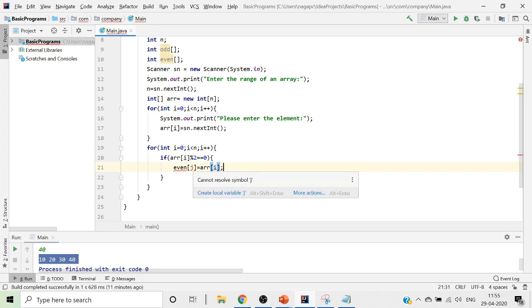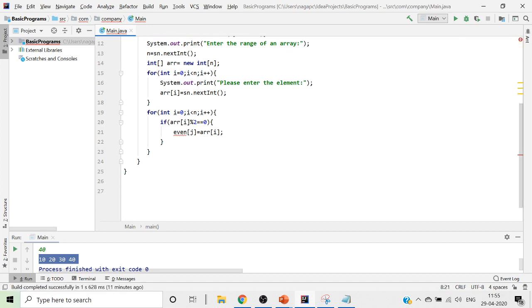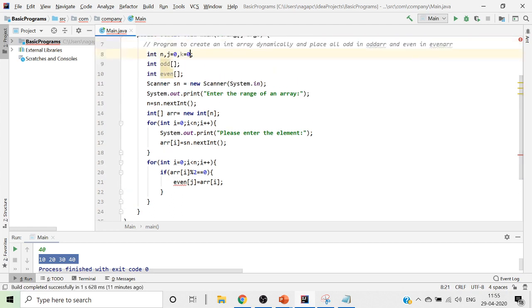But see, j is not declared. So what I'll do, I'll just come back here and put it as comma j equals to 0. As I have it for my even value, similarly I need it for odd value also. So I'll put it as k is equal to 0. Now if at all you look at, we have an even array given, even array is equal to arr of i.